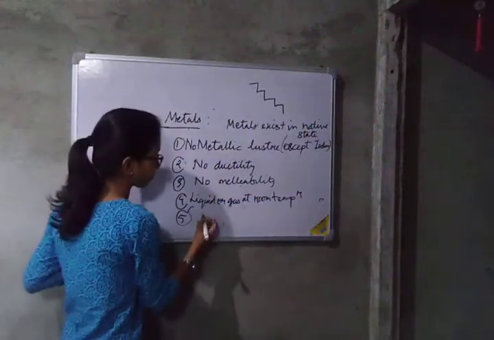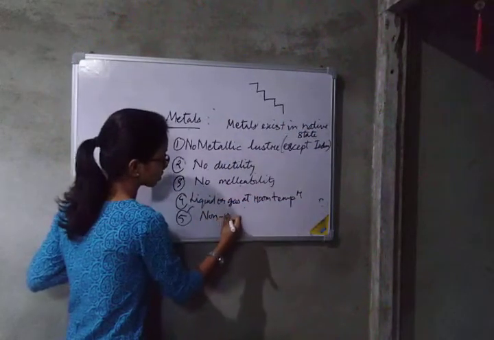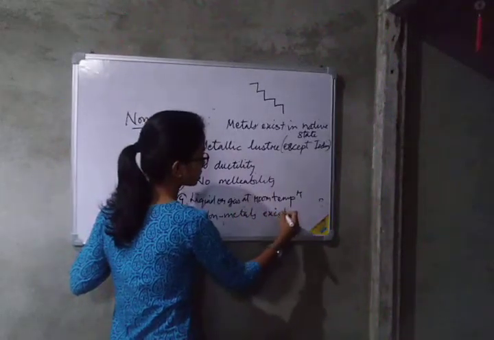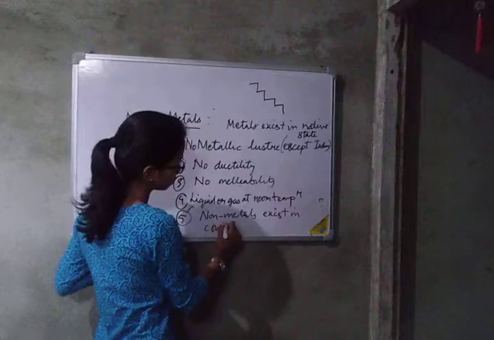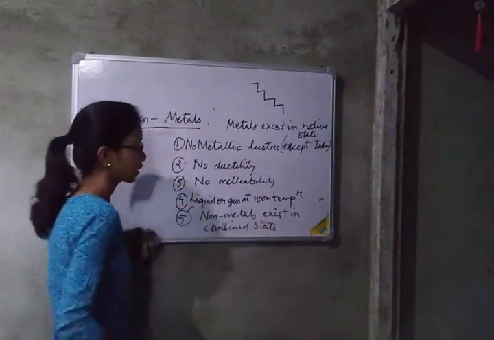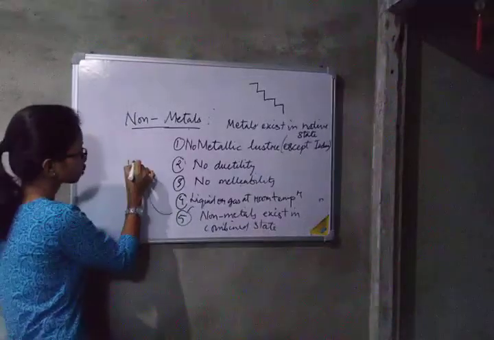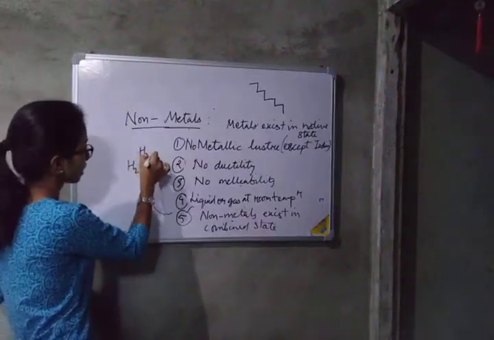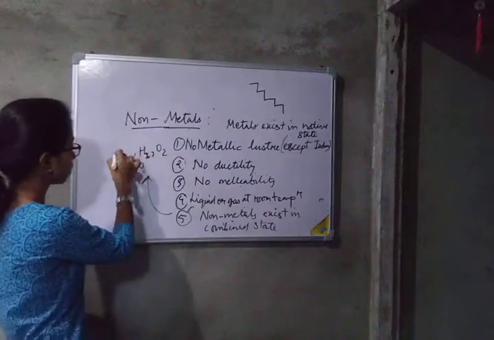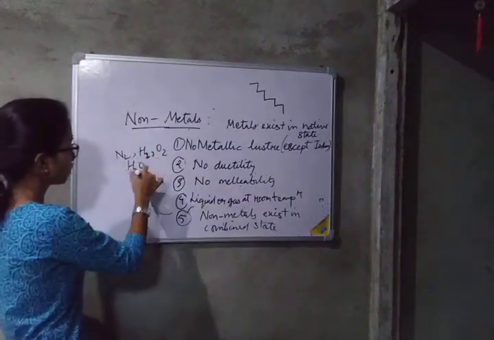But non-metals exist in combined state, such as H2O, or hydrogen gas, oxygen gas. We write hydrogen H2, oxygen O2, nitrogen N2, then HCl.